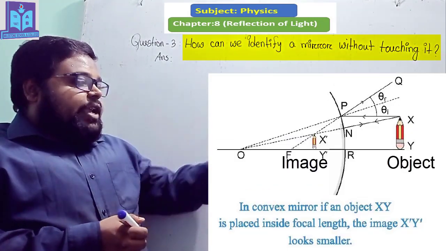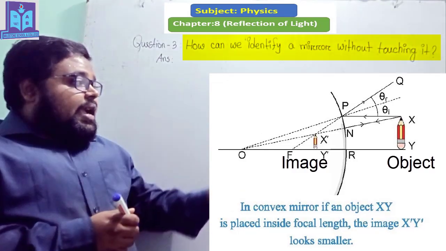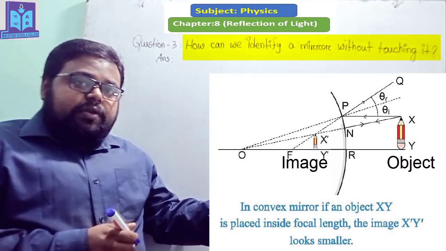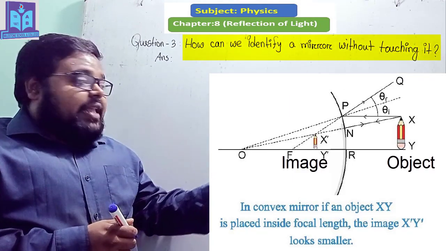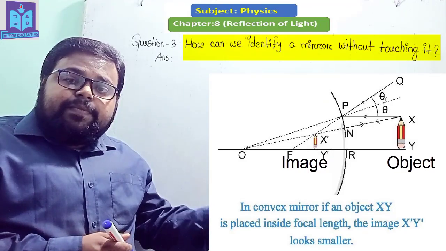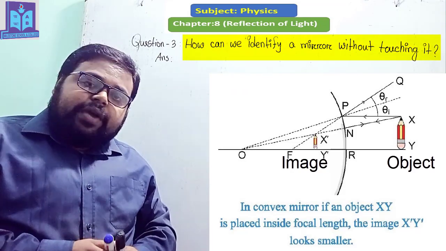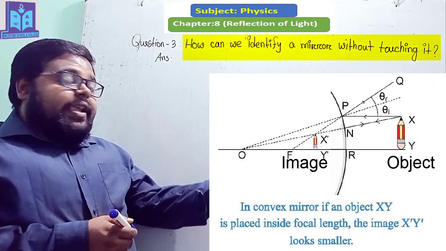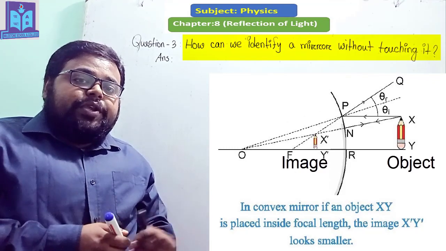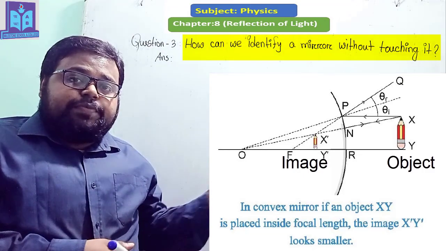Here you can see that this is a picture where an object is placed inside the focal length, and the image which is created is virtual, straight and smaller than the object. So to see that virtual, straight and small image, we have to ensure that the mirror is a convex mirror.